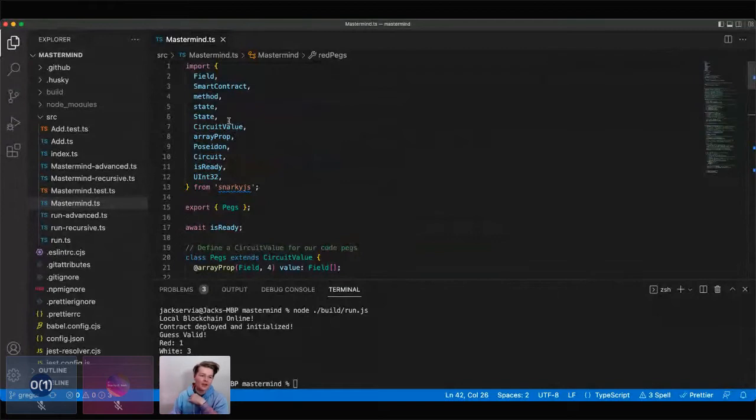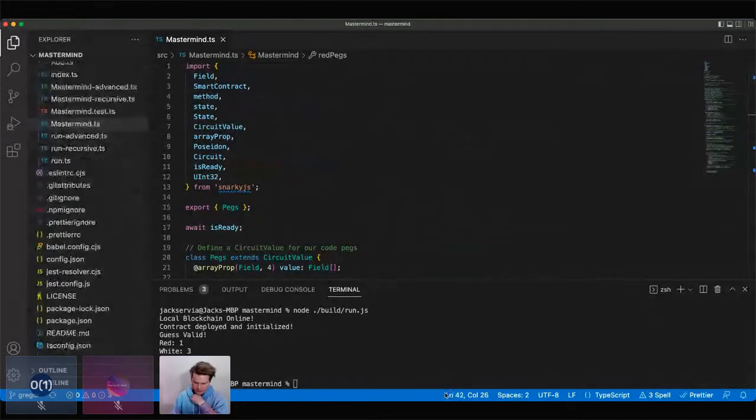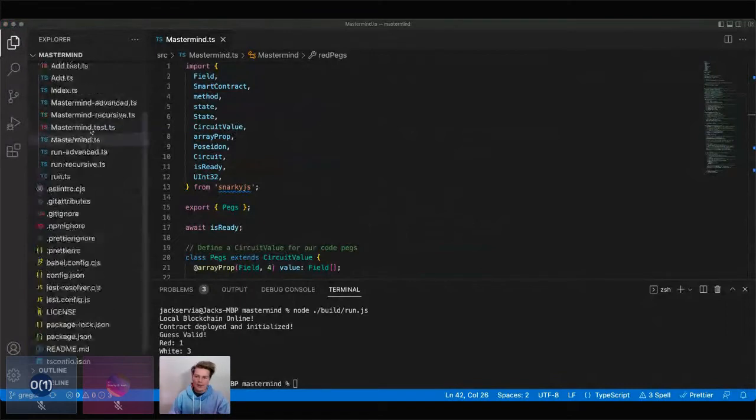Here's our mastermind contract. We just created all the scaffolding by running the ZK app CLI. Oops, sorry, what did I do? I think nothing on my end, but we'll have to go back to that in a minute. So yes, we get all the scaffolding code just by running the ZK app CLI, and then we get this mastermind contract.